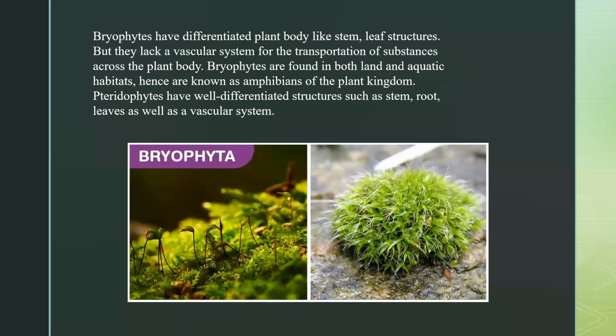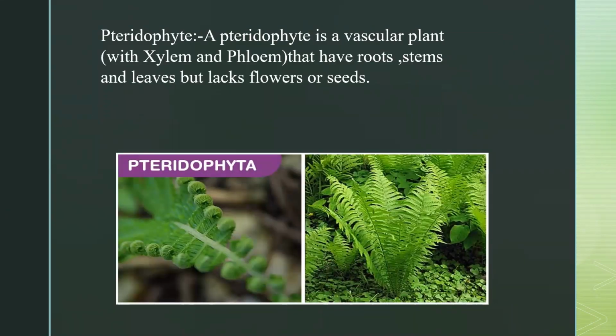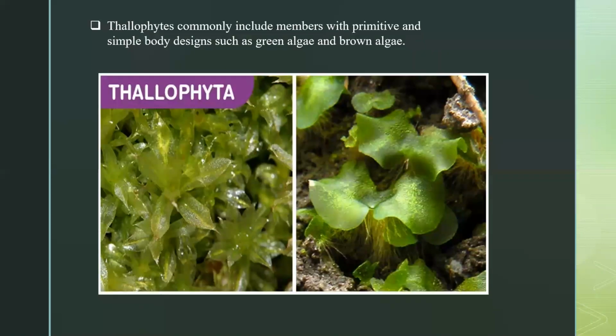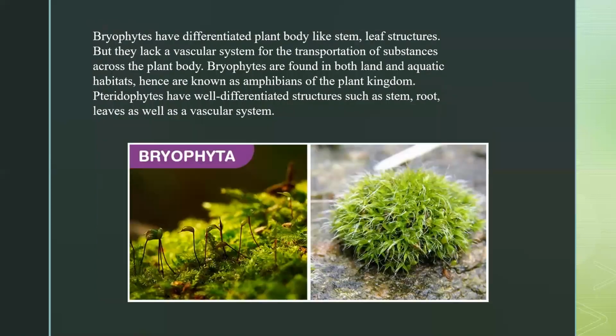Next we have pteridophytes. A pteridophyte is a vascular plant, meaning with xylem and phloem, that has roots, stems and leaves but lacks flowers or seeds. So this is a little more advanced if we compare with the bryophyte. First, thallophytes are just simple algae, without the involvement of other organs. And bryophytes are a little more advanced, with stem-like and leaf-like structures, but here the vascular system is absent.